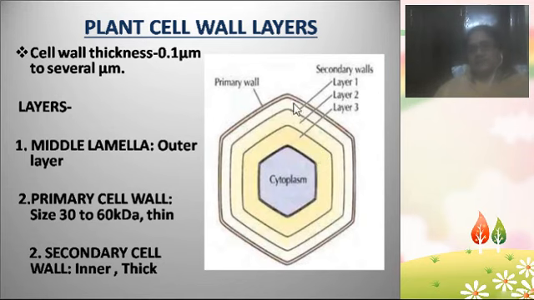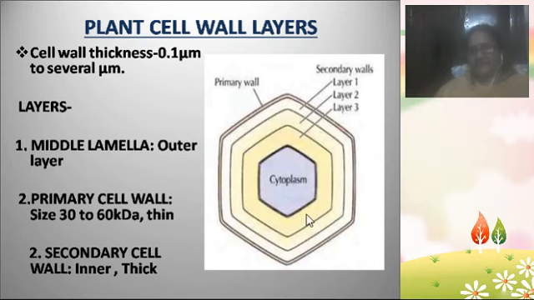Okay, so the middle lamella is the outermost layer, guys. This is the middle lamella which separates one cell from another cell, and below the middle lamella is the primary cell wall. Below the primary cell wall is the secondary cell wall, which is very, very thick. And the total cell wall thickness ranges from 0.1 millimicrons to several millimicrons.